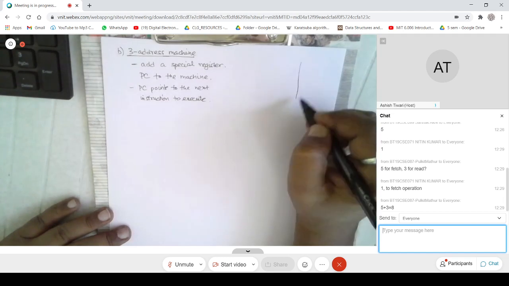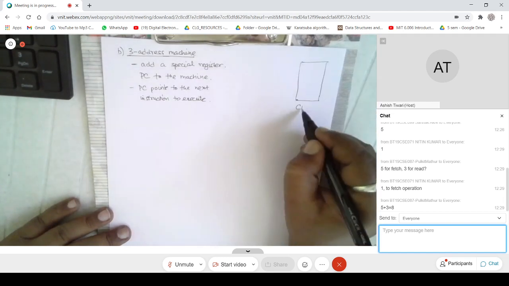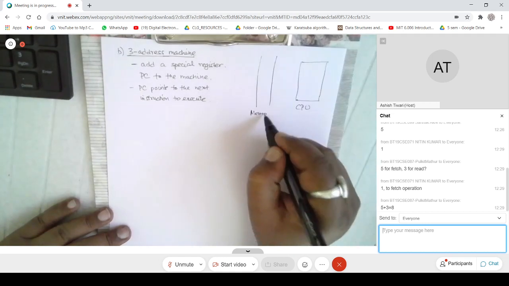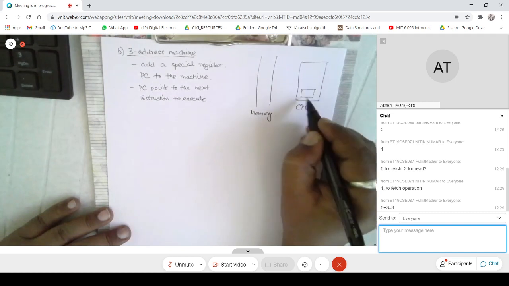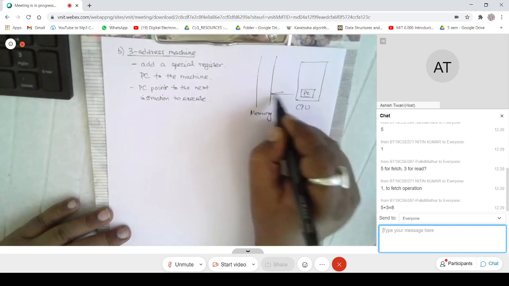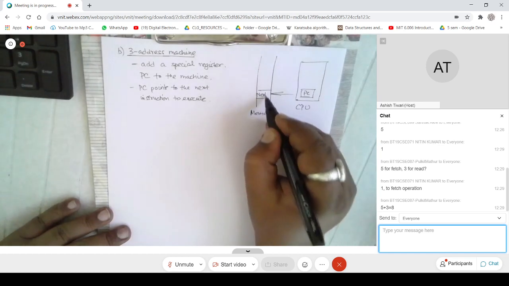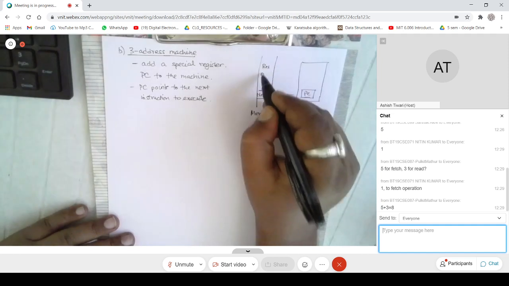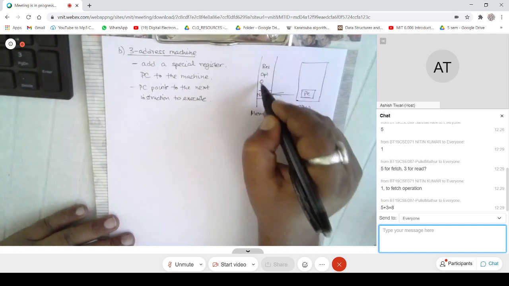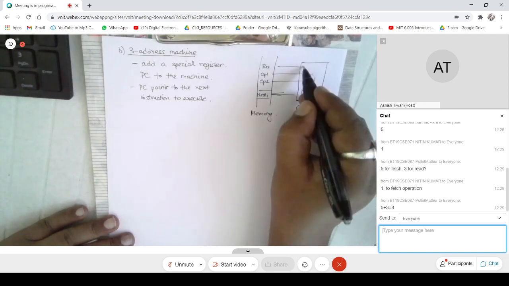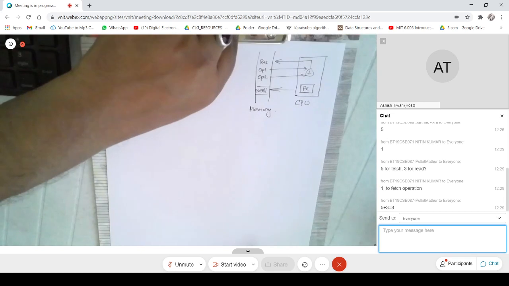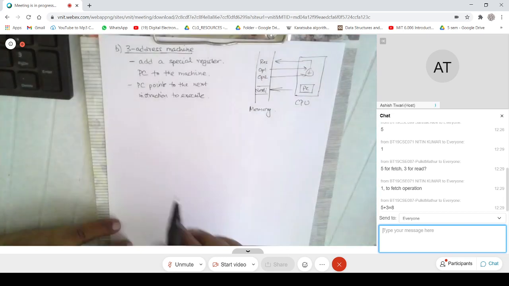Right? So if I look at the CPU and I had this memory, I would have PC here, which should be pointing to the next instruction. So this is the next instruction. This is very much like the 4 address machine. The only difference being that now you have added a program counter.